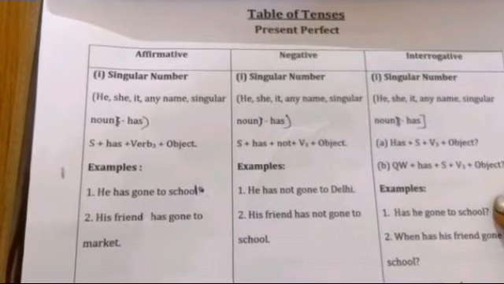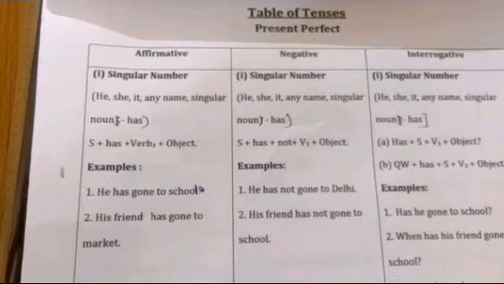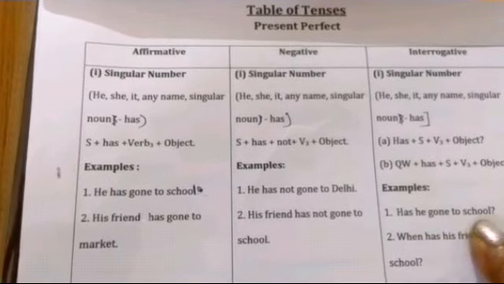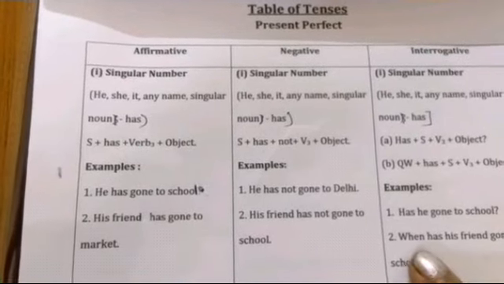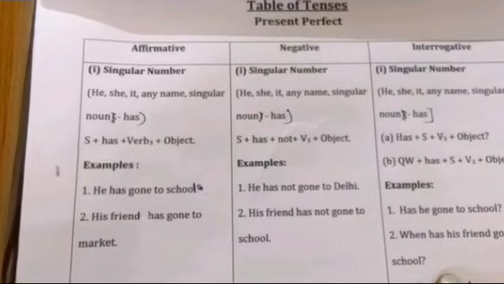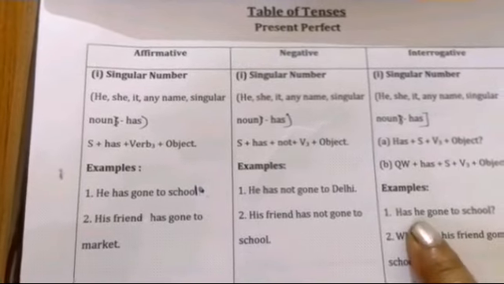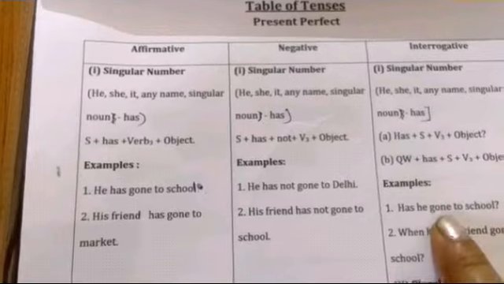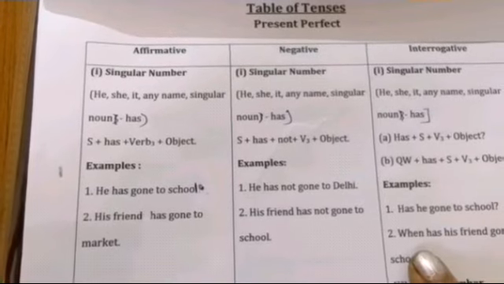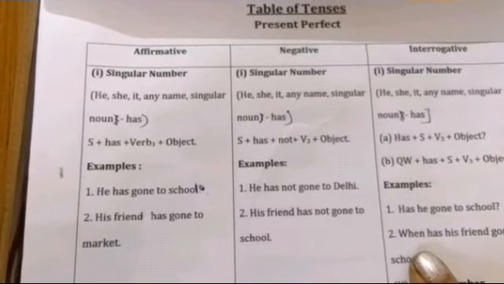Now these are the examples. Has he gone to school? When has his friend gone to school? So we put has and when before the subject. Okay. So now let's move on.